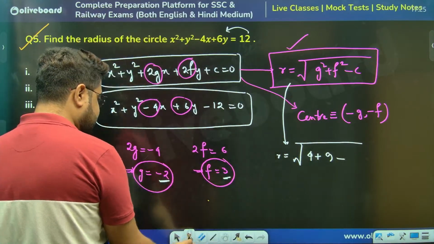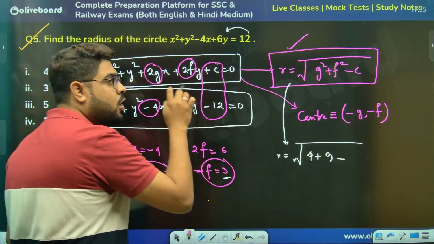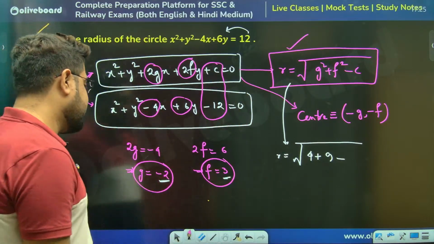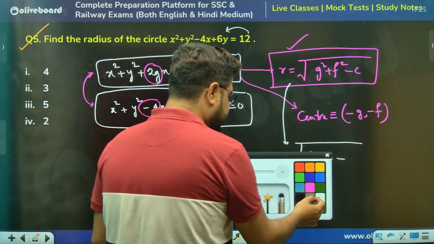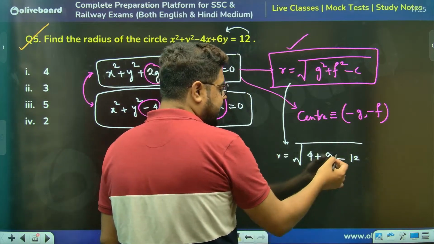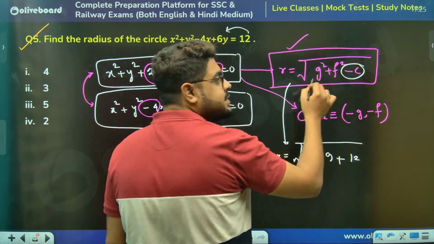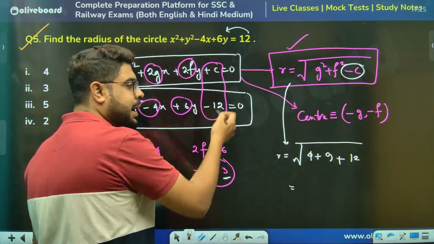Now, this is also a concern. C is minus 12. Do not put plus 12 by mistake. So it is minus 12. Minus minus means it will become plus, because it is minus of minus c. Minus c is definitely minus of minus 12.